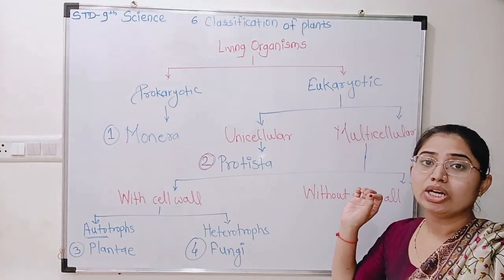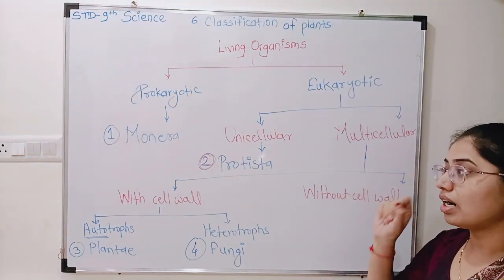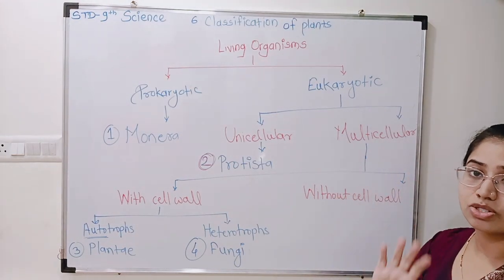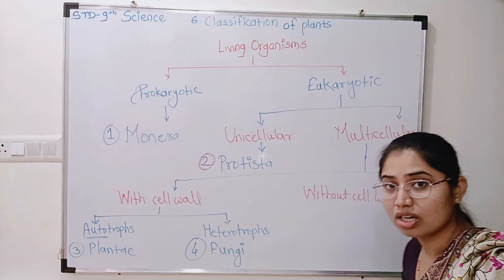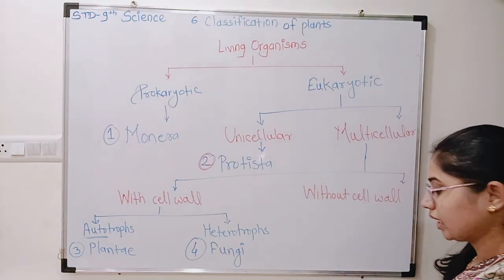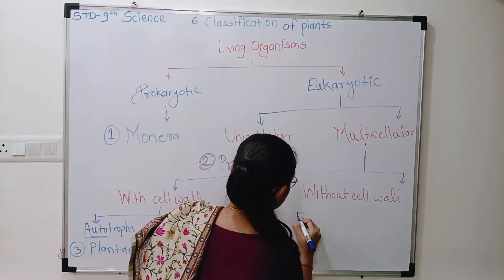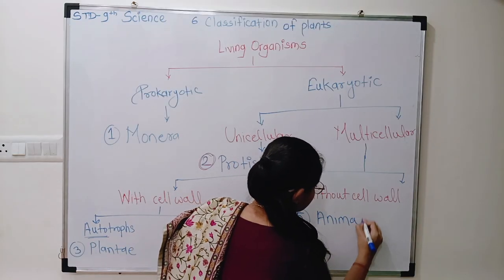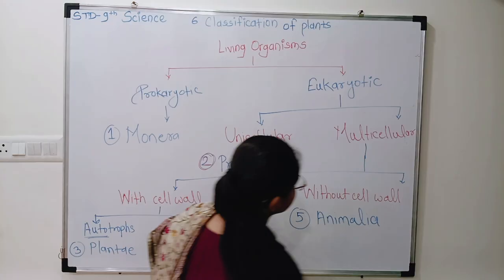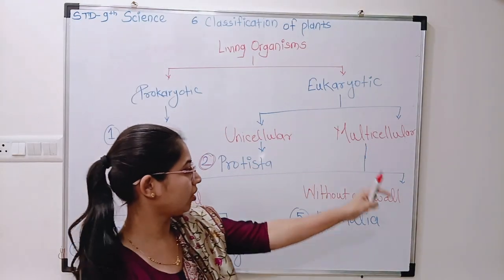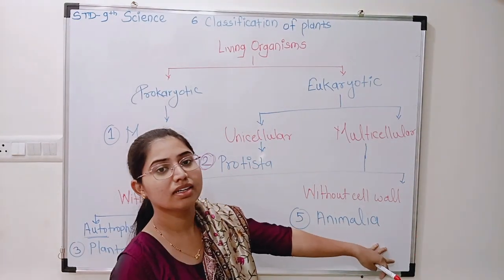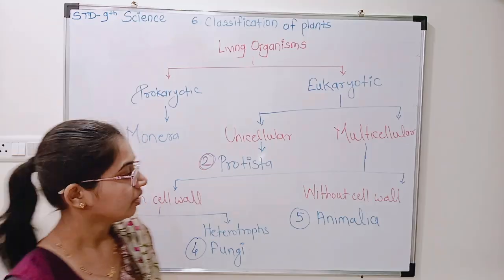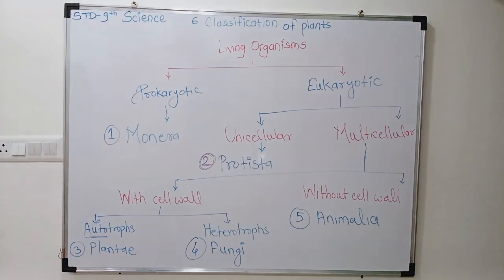We have seen that animal cells do not have a cell wall. So, kingdom Animalia is here. Eukaryote multicellular without cell wall is kingdom Animalia. Everyone understood this one? Any doubt regarding this?